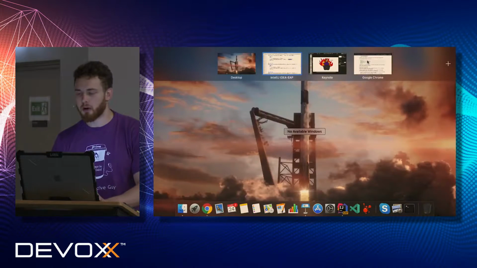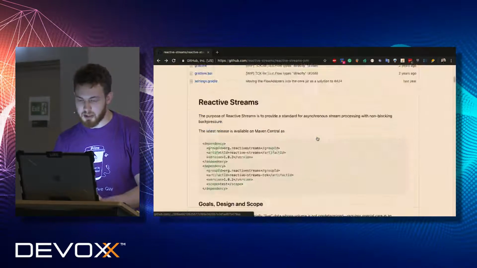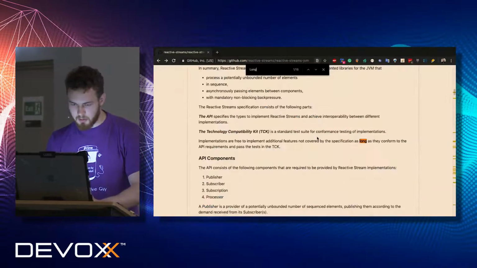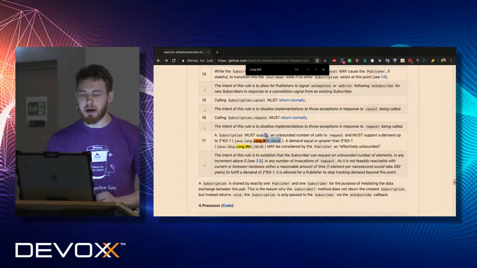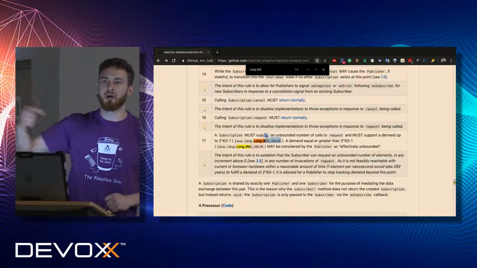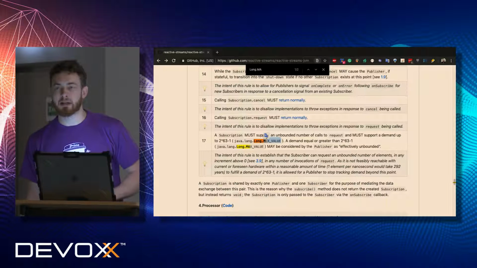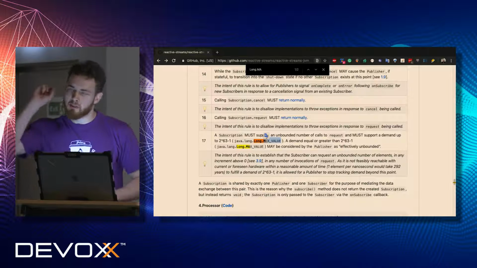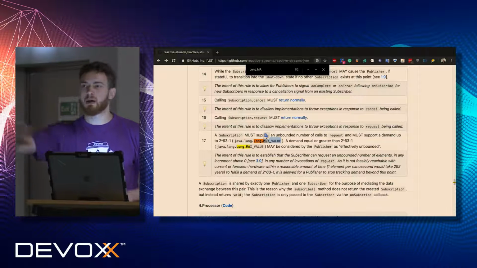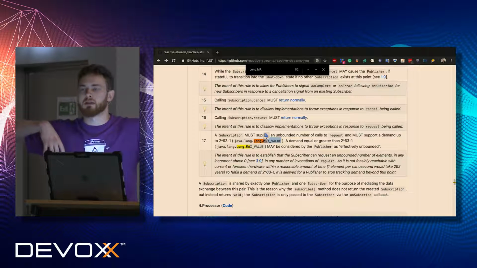The more important part is that if you look at the specification, it says that in case our publisher requested long max value or above the long max value, we have to consider our subscription or request as unbounded, which means that we are absolutely free to just push data without any verification and to decrease the number of requested elements.